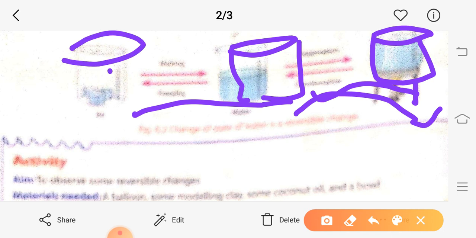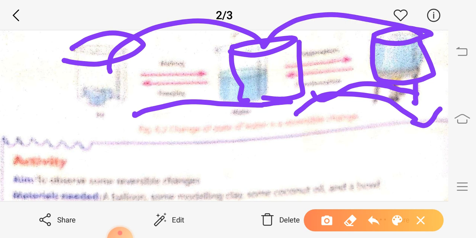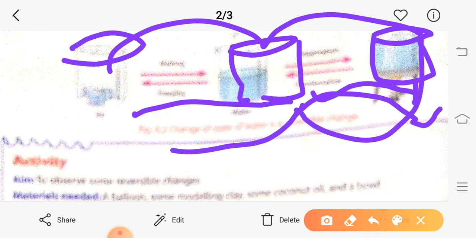So we have seen ice change into water, water change into water vapor, vapor change into water again, and water again change into ice. This can be an example of a reversible change: ice on melting changes into water, this water on evaporating changes into water vapor, this water vapor on condensing changes into water, and this condensed water on freezing changes into ice.